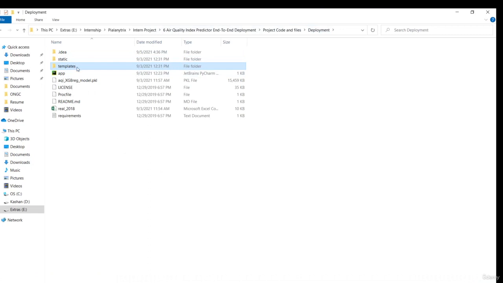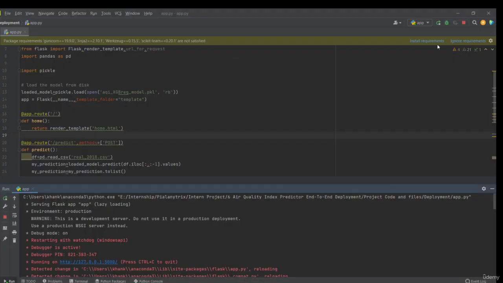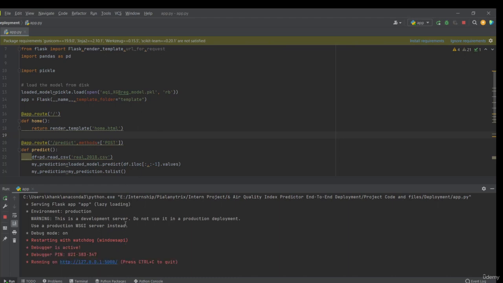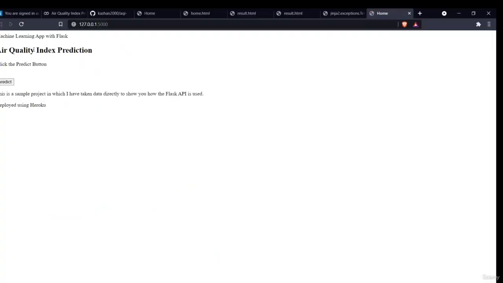I have defined my folder as templates, not template. So you have to take care of the names. Beware of the names you are writing. Then I'll run it again. Now it should work because I have set the template folder equal to template. If I had said the template folder equals templates, it would have run in a more proper way. These are very few, simple lines of code. As you can see, now my app is running.